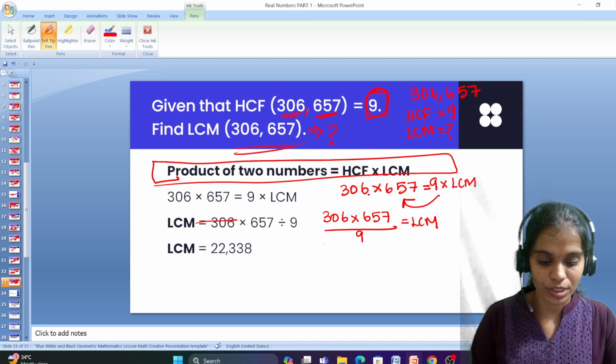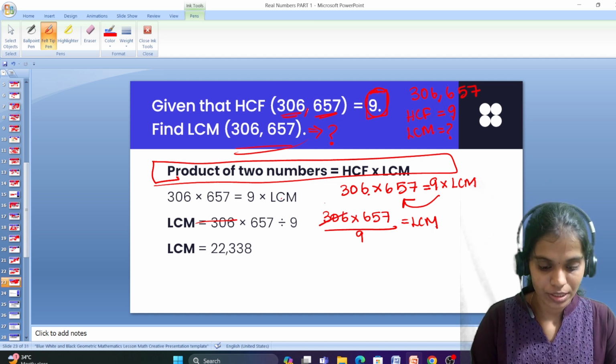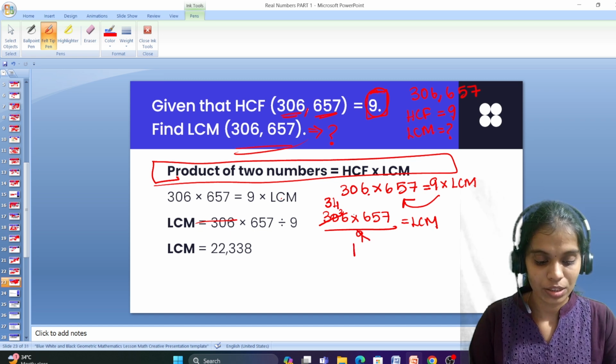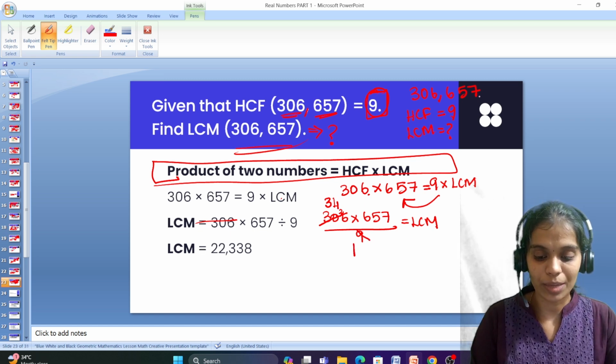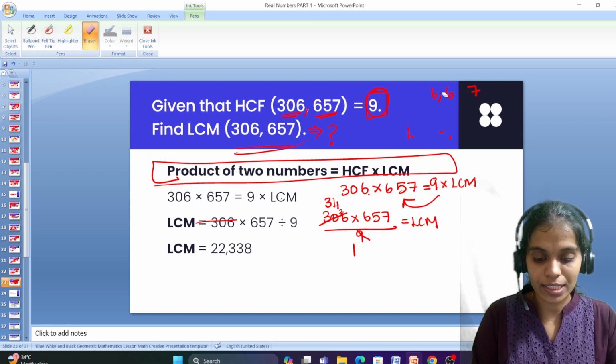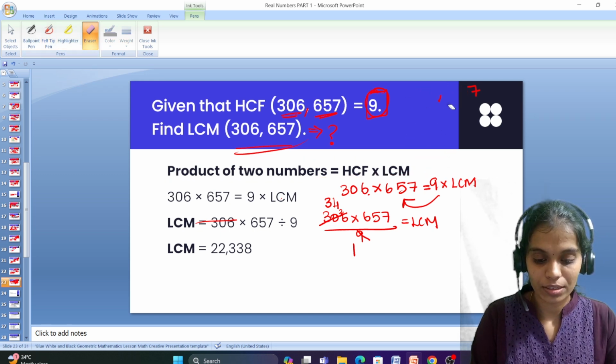Divide by 9, so these two numbers will cancel each other. 9 3s are 27, remaining 3, 9 4s are 36, 9 1s are 9. So now we just need to multiply 34 into 657.